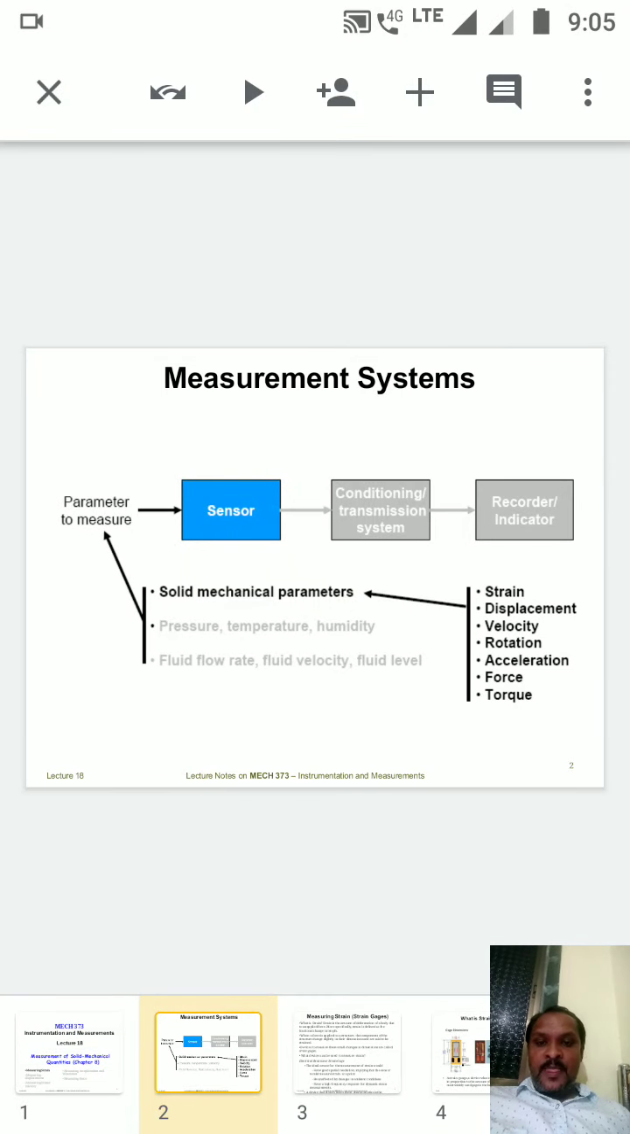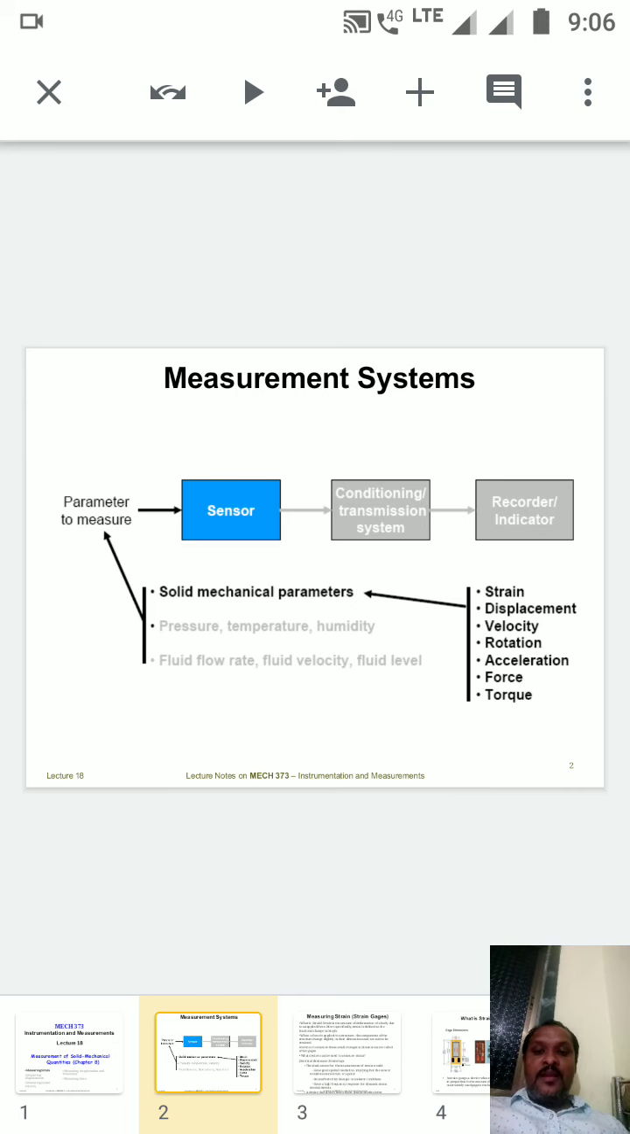Okay, welcome friends. So we will move towards the next lecture, that is measurement system, under that one, strain measurement. So here, as shown in the block diagram, we are seeing the parameters to be measured.